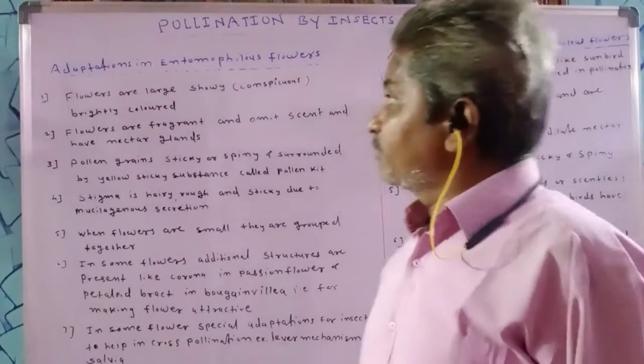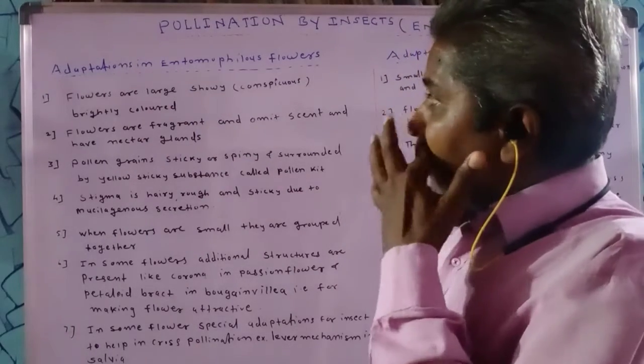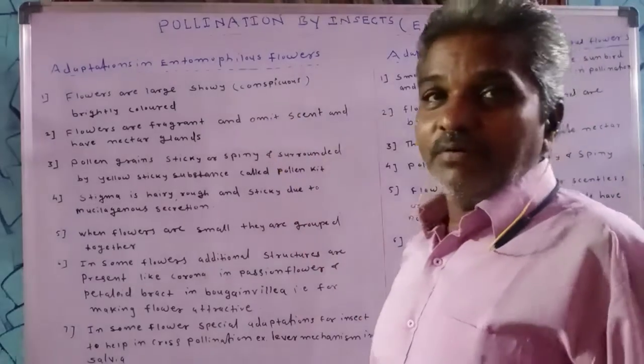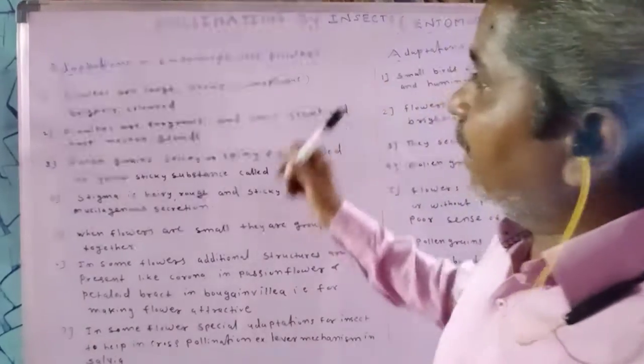These are called adaptations for entomophily.